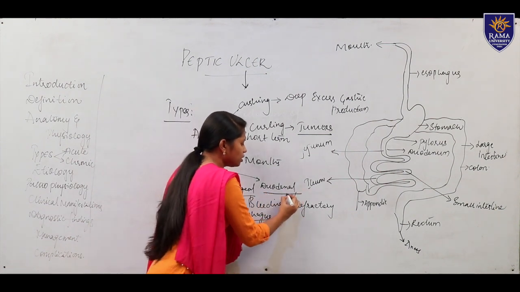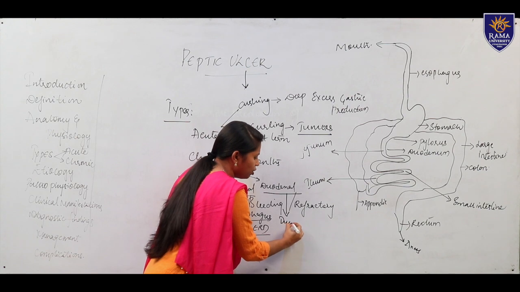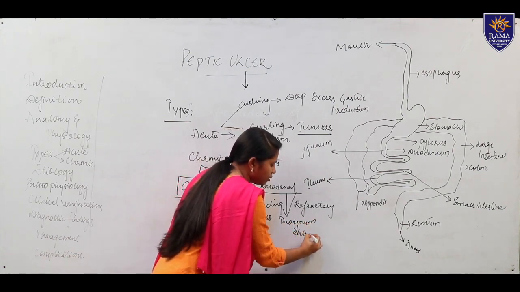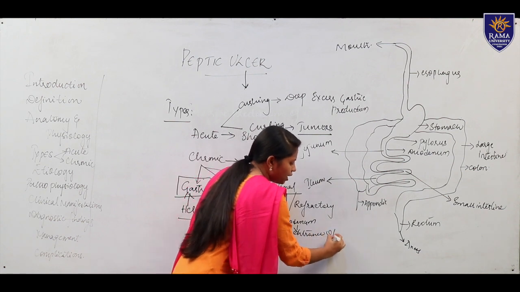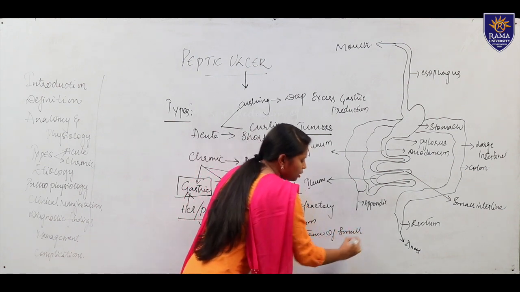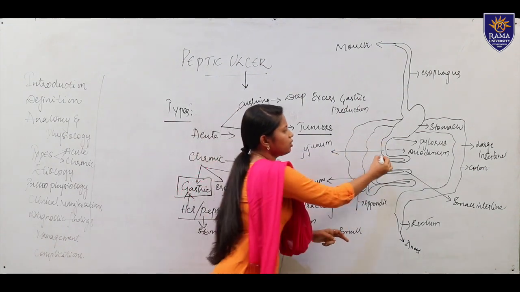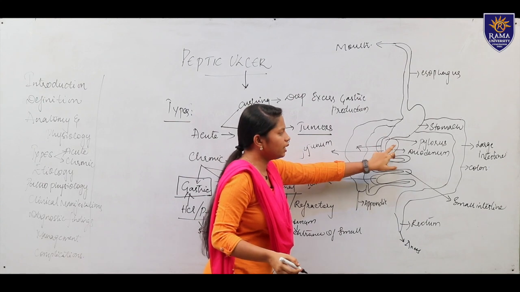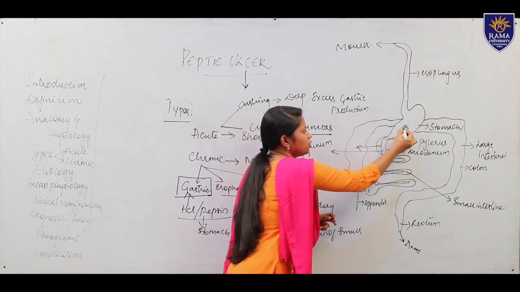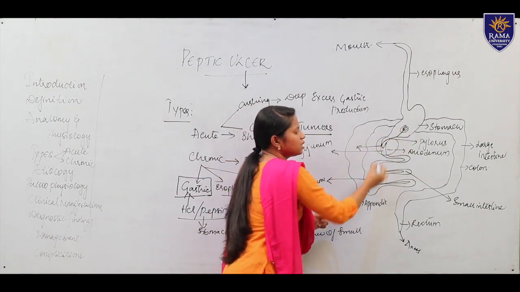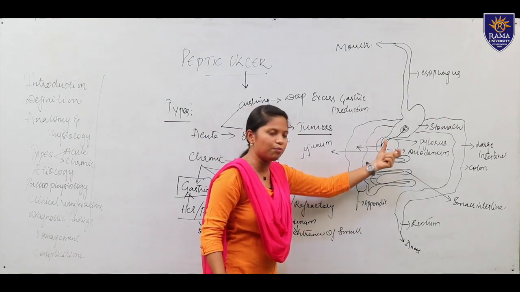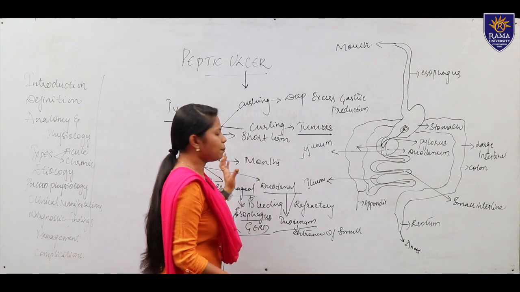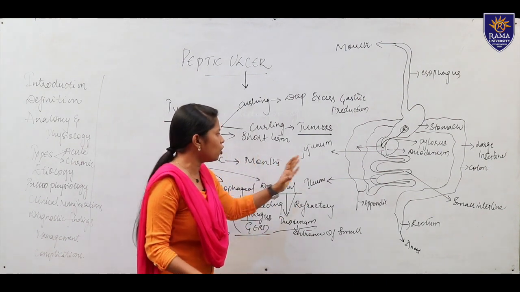Then is duodenal. So in the name itself it is telling us duodenum. It is an entrance of the small intestine. So the entrance of the small intestine, you can see here, this is the duodenum. This duodenum is damaged because gastric juices are higher and there is excessive damage to the mucous layer, so that the duodenal ulcer is formed in the peptic ulcer. This is one type of chronic ulcer.